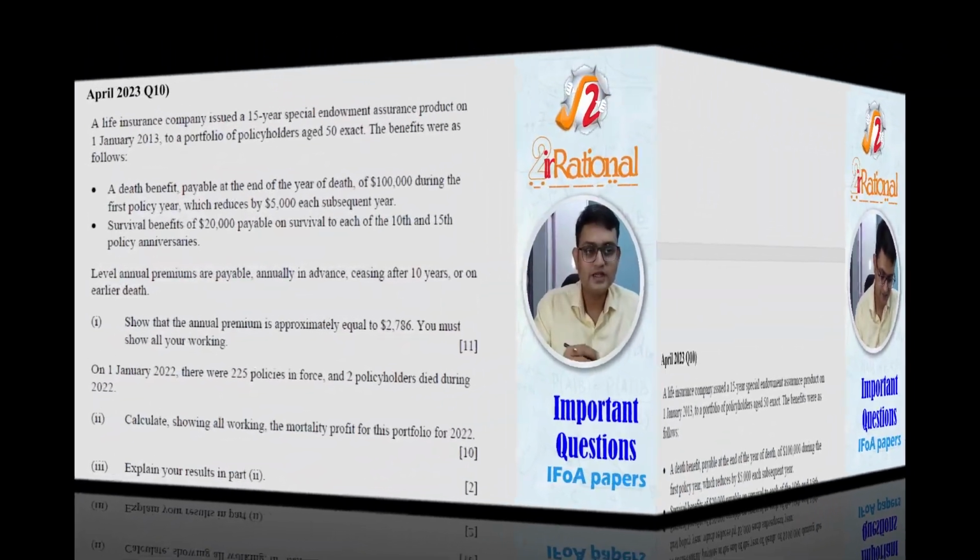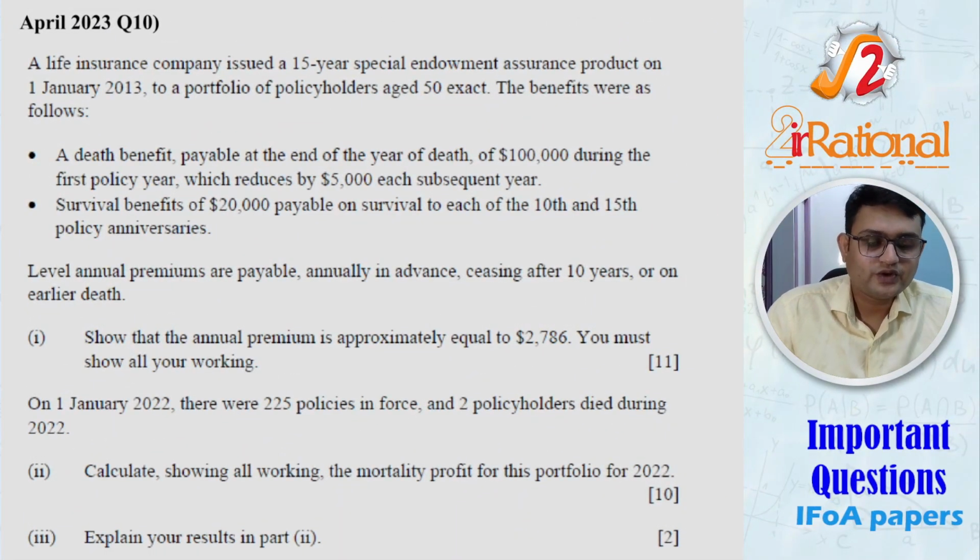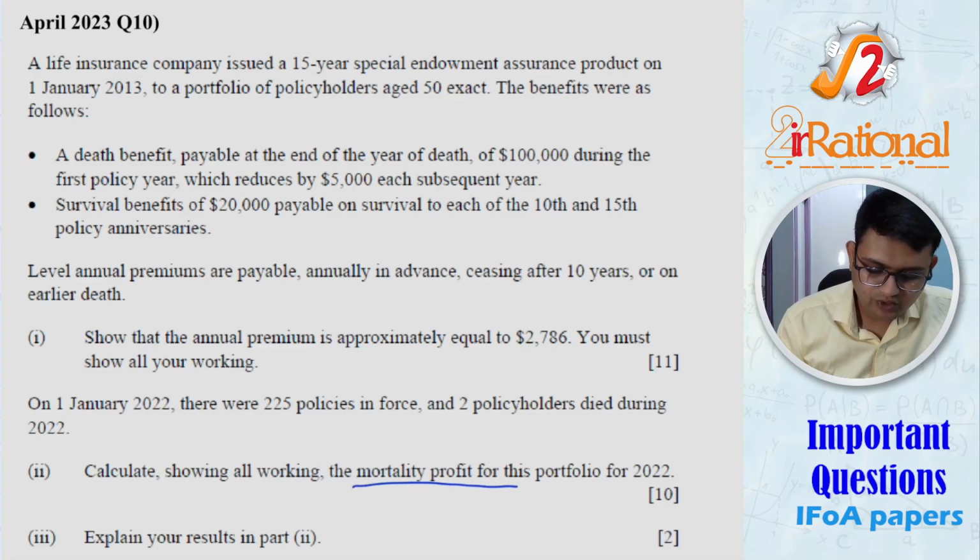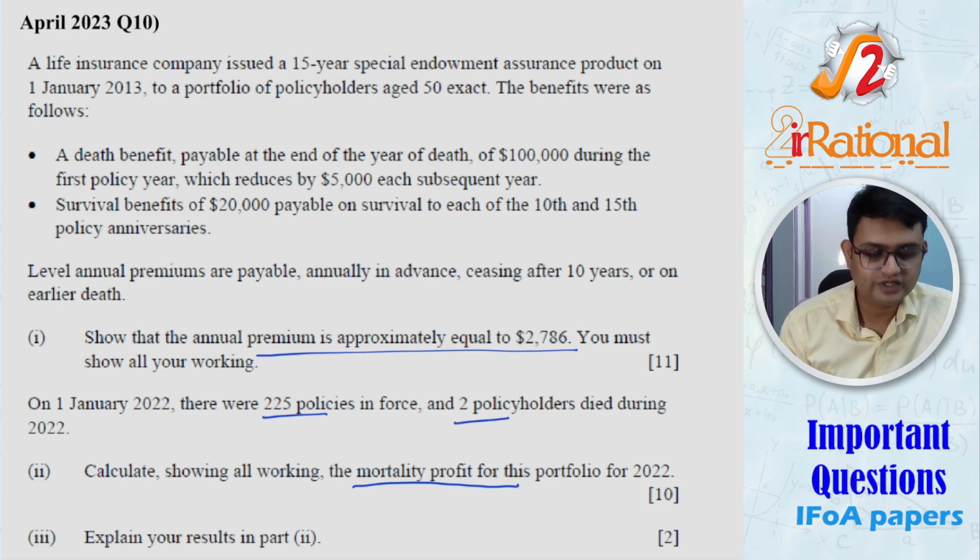Next, another question in April 2023, that was question number 10, was a typical mortality profit question. So for a mortality profit question, they may ask you to calculate the premium. Then you will have to calculate the reserves and certain number of people and certain number of deaths for a particular year would be given. So it's a typical question, but there was a very small twist.